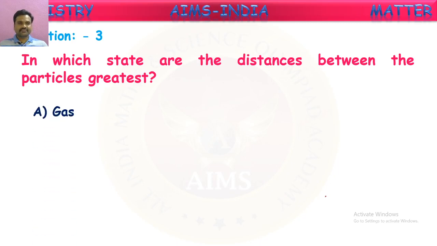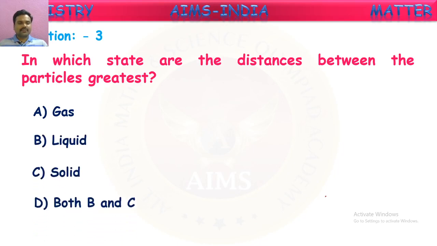Gas, liquid, solid, and both liquids and solids. Which is the correct answer, children? In which state are the distances greatest between the particles? Yes, it is. Right. Good. It is A. Gases. In gases, the distance between the particles is greatest when compared to solids and liquids.